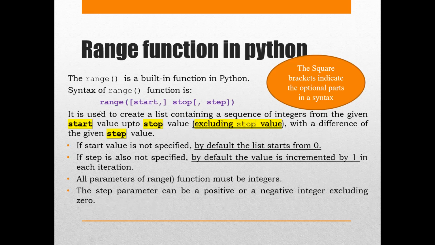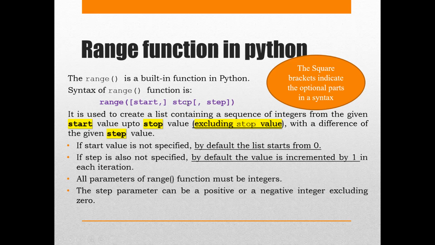Here range talks about three inputs, as you see, but you see certain square brackets, which have a special meaning. By square brackets I mean that these two things are optional. The start value with a comma, and the comma with a step value, are optional. Stop is compulsory.